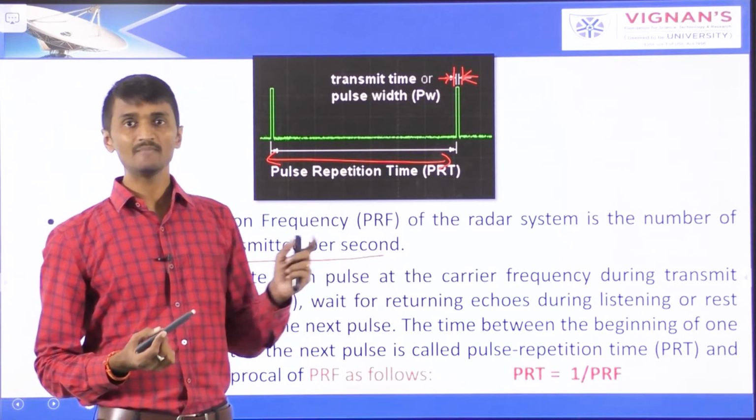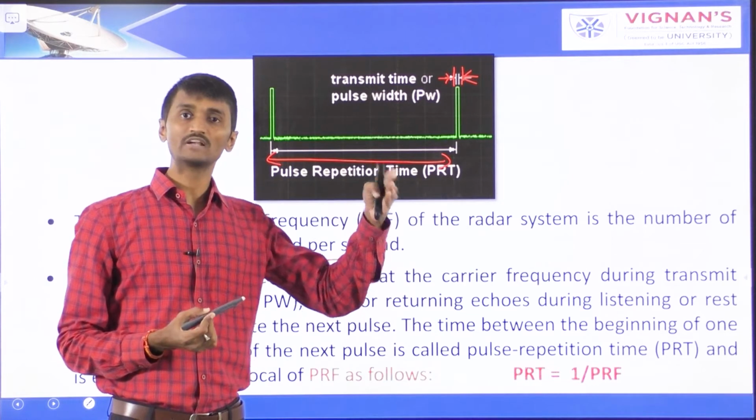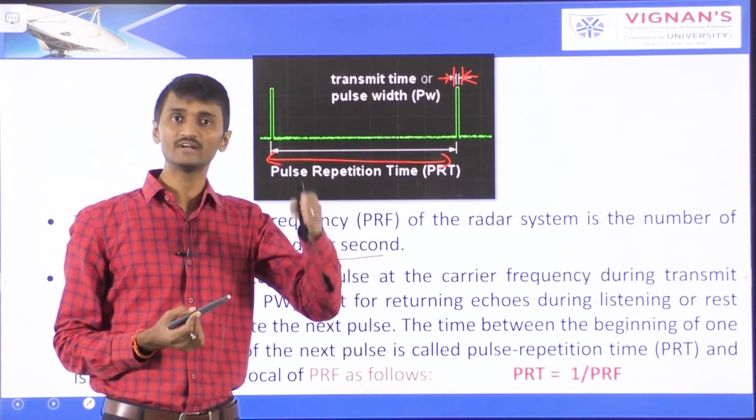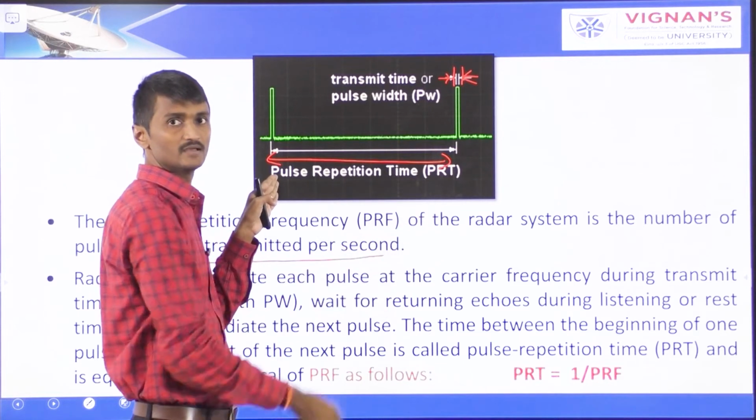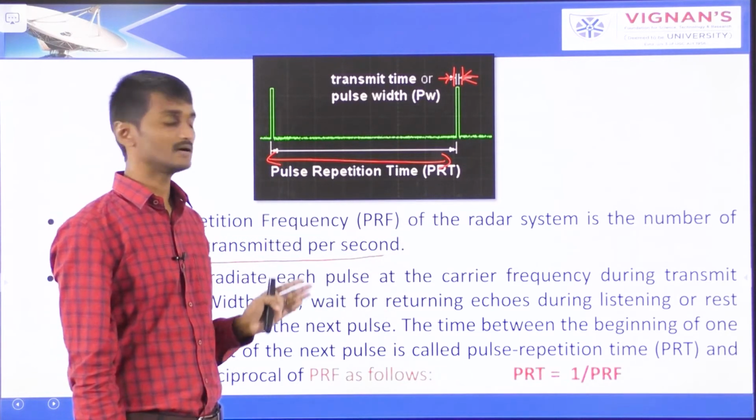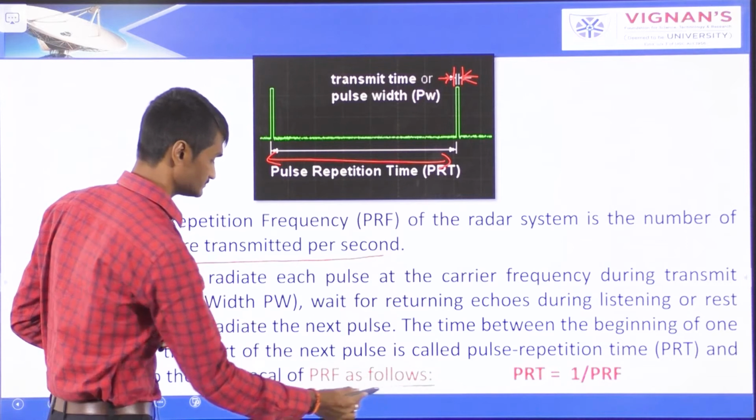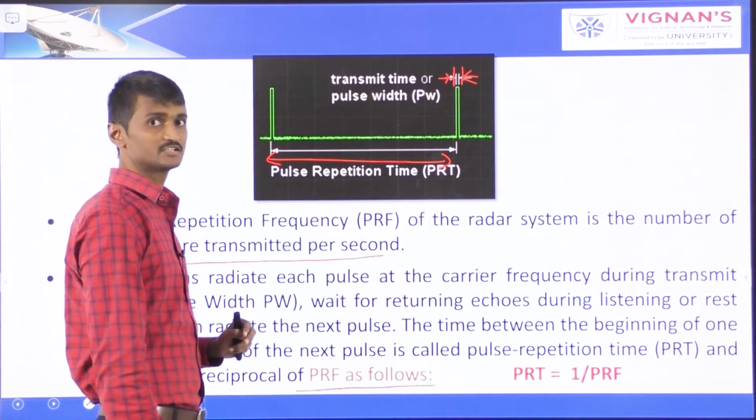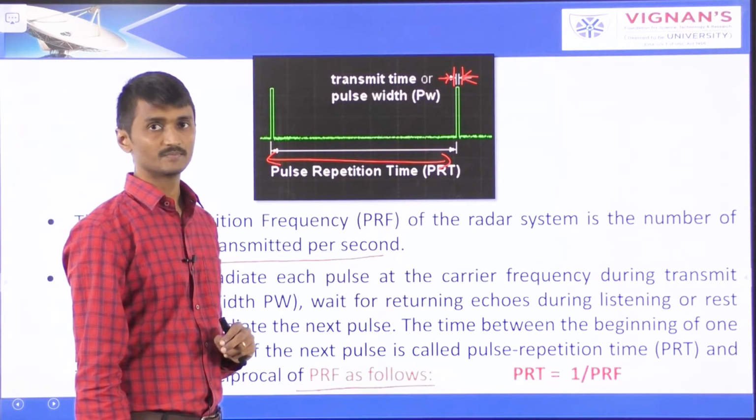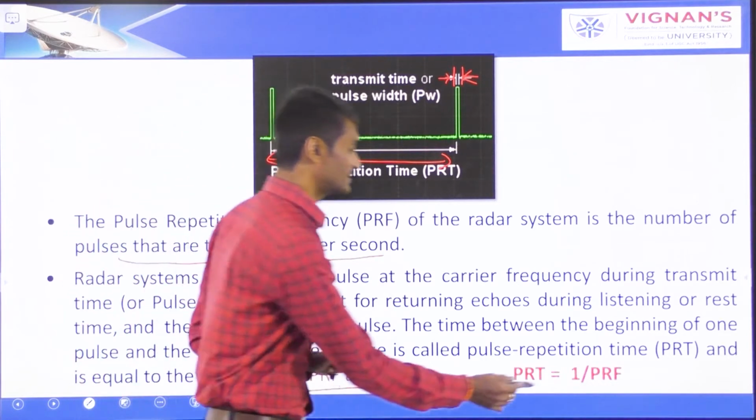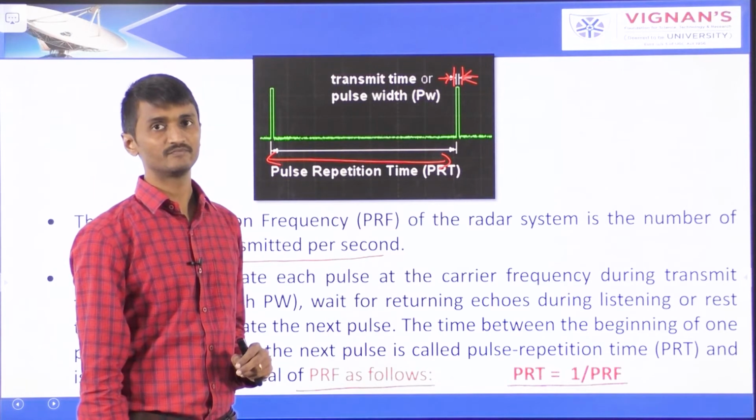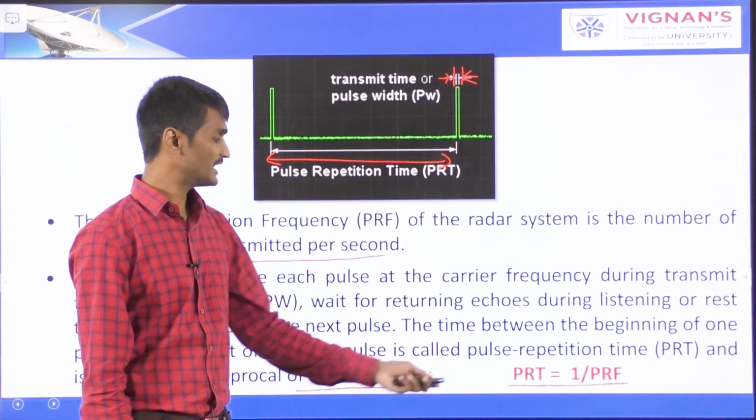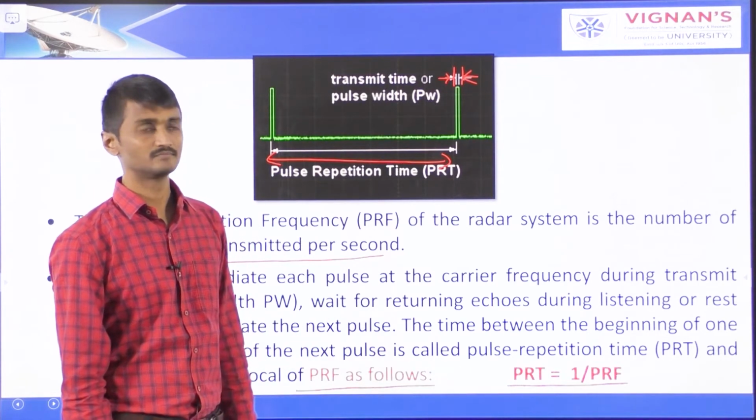Okay, so the time between the beginning of one pulse and the starting of the next pulse is called the pulse repetition time, and it is equal to the reciprocal of pulse repetition frequency. That is, pulse repetition time is equal to 1 by pulse repetition frequency. Okay, PRT equals 1 by PRF.